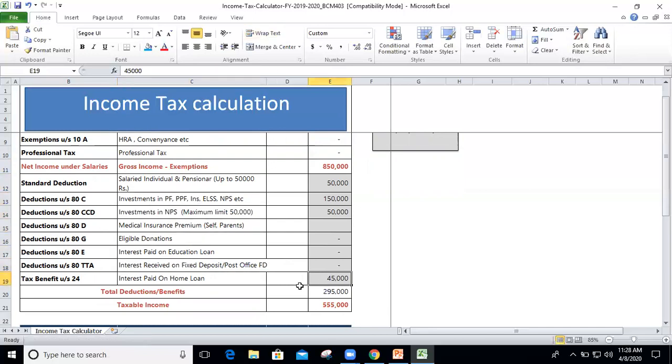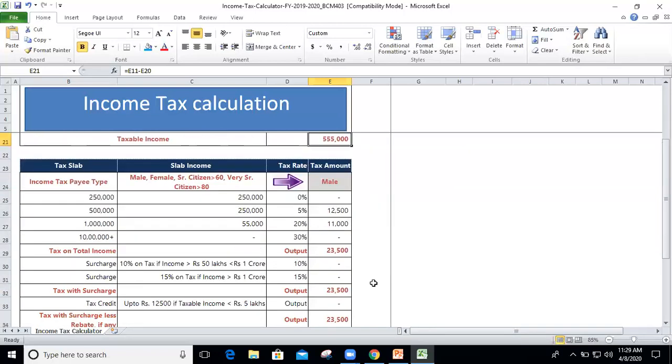So we will get, suppose, a total deduction of rupees 295. There is a summation of all these things, from E12 to E19. So we will get a total deduction of rupees 295,000. My taxable income will be the net income, meaning the gross income after the exemption, minus this. So it is 5 lakh 55. That is my taxable income, and on this income we are going to calculate our tax.